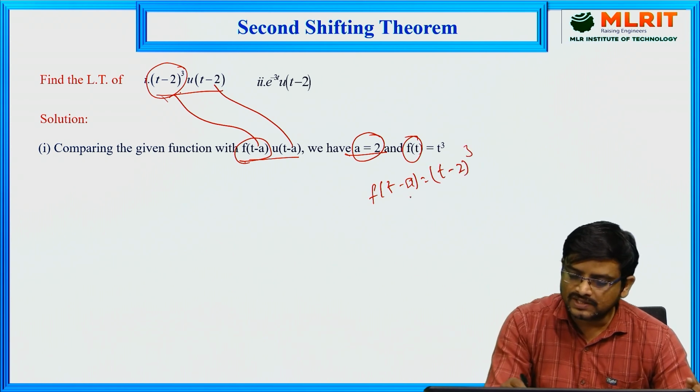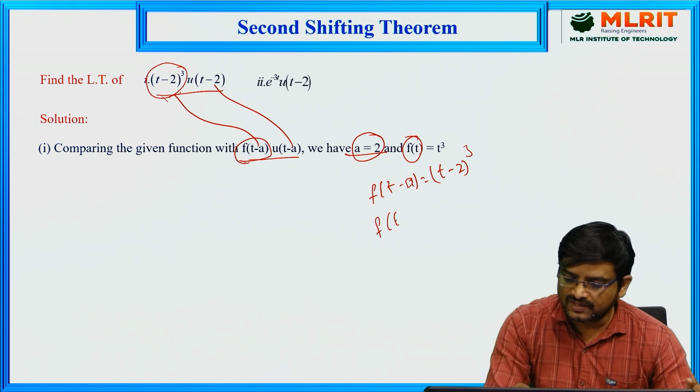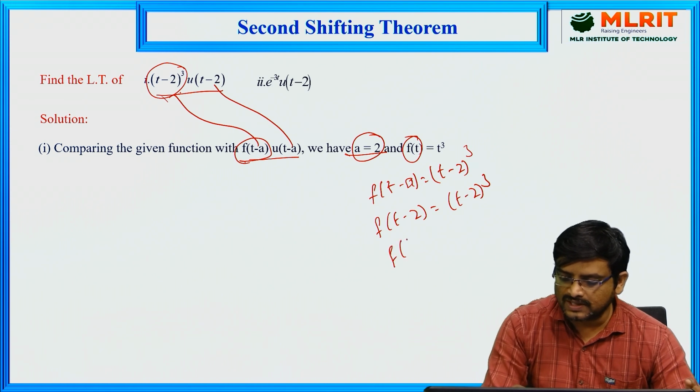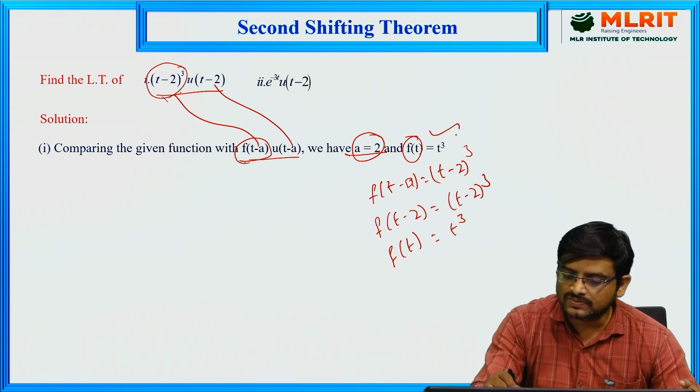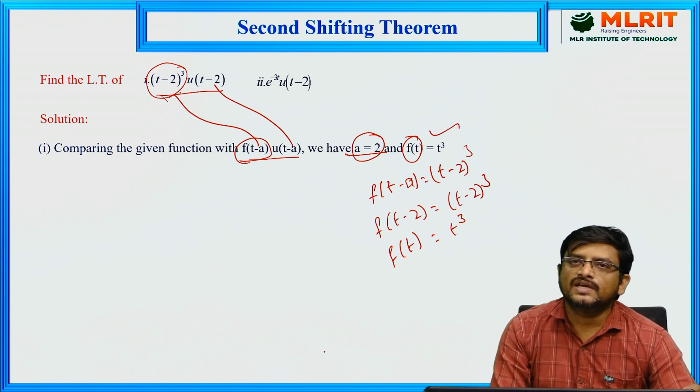Now here a is equal to 2, that is f of t minus 2 is equal to t minus 2 whole cube. Now replace that t minus 2 with t. If you replace this, you will get t cube. So that's why we have taken f of t is equal to t cube.